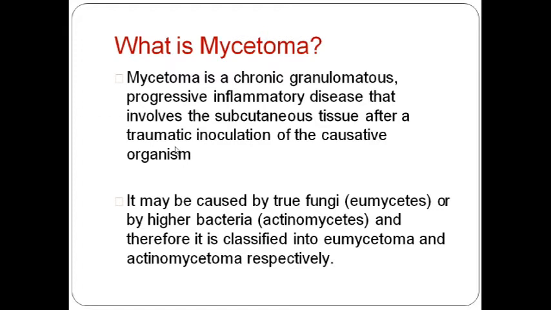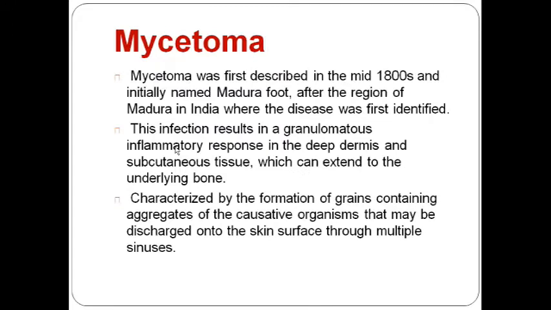So mycetoma is basically a chronic granulomatous, progressively inflammatory disease. It may be caused, as we have discussed, by true fungi, that is eumycetes, or by actinomycetes, that is filamentous bacteria. So one condition is known as eumycetoma, the other is actinomycetoma.